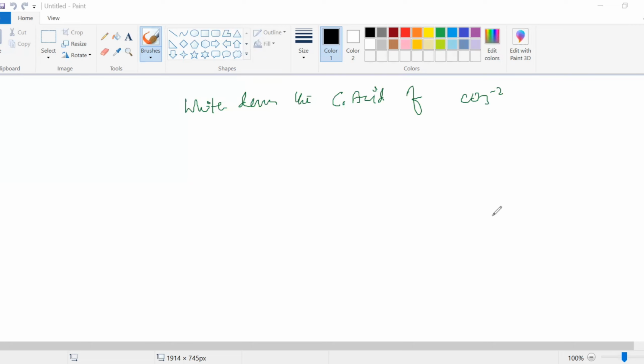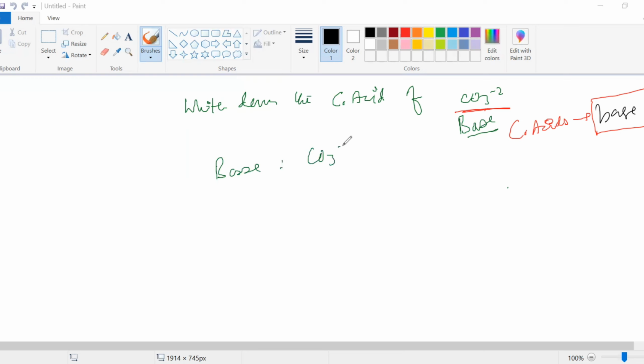Conjugate acid, right? Now can you write down what this species is? Conjugate acids come from where? Conjugate acids come from a base. Brilliant answer. So this will be acting as a base. So immediately write down over here, base. Then you write CO3 2 minus.